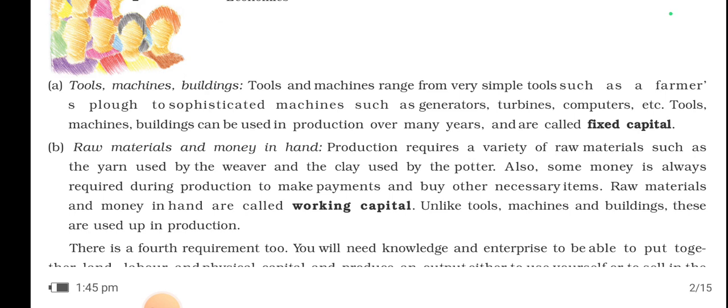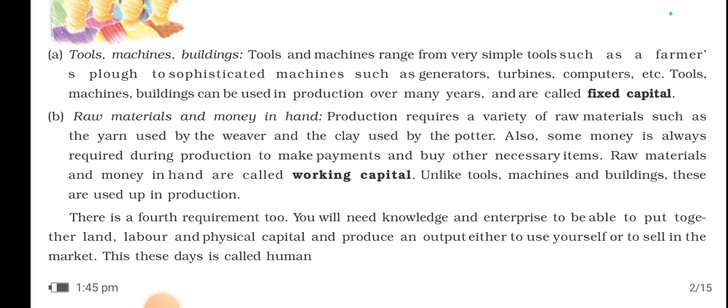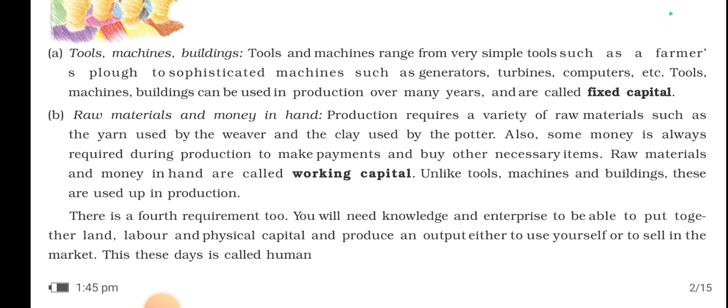Okay, they are known as fixed capital because these are must-haves for production. That's why it is fixed capital. Next is what? Next is raw materials and money in hand, meaning working capital and raw material. Obviously, suppose you are going to start a startup. In that case, what do you need? You need raw material, isn't it?